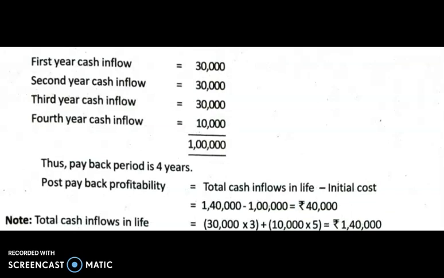In this problem we can say that the second project, project B, is better than project A. You should always write a conclusion after writing the solution: project B in this case is better than project A because we are able to recover the investment amount sooner. The payback period is less, 4 years for project B and 5 years for project A. Similarly, the post payback profitability is 1,40,000 for B, but for project A it is only rupees 60,000. So we will go for project B.